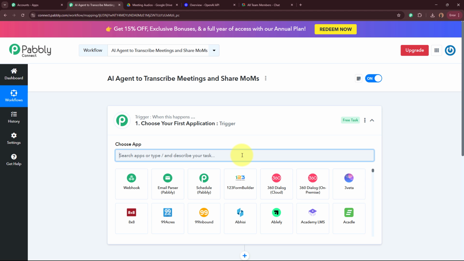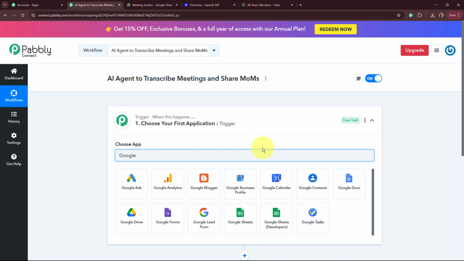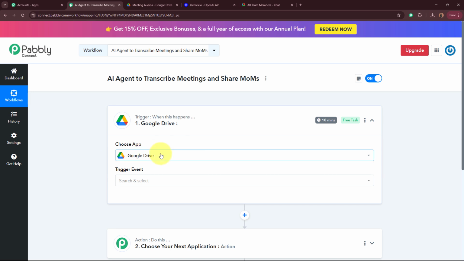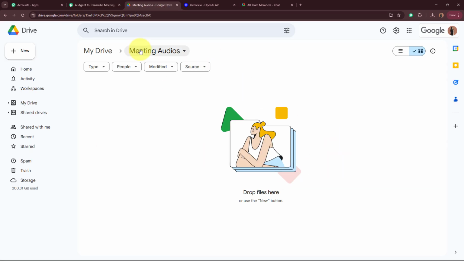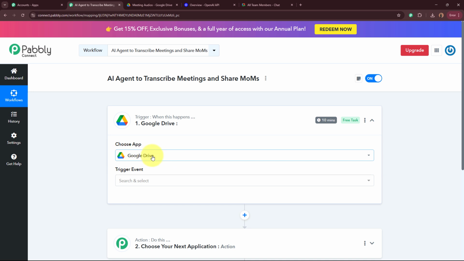And for the trigger application over here, I'm going to select Google Drive. In my Google Drive, I have created a folder in the name of meeting audios, and in this folder I upload all the audios of the meetings that I conduct. I want that as soon as I upload a new audio file in this specific folder, automatically the trigger in this workflow should capture the response of that.